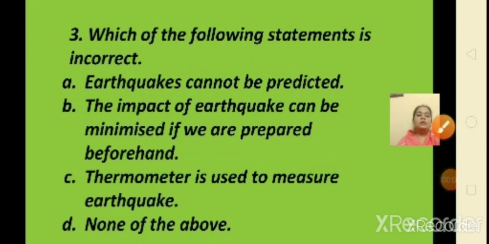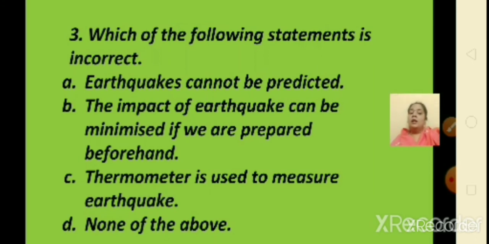Third question. Which of the following statements is incorrect? A. Earthquakes cannot be predicted. B. The impact of earthquake can be minimized if we are prepared beforehand. C. Thermometer is used to measure earthquake, and D. None of the above. Now children, when you get questions like this, it is very important to read the question properly.